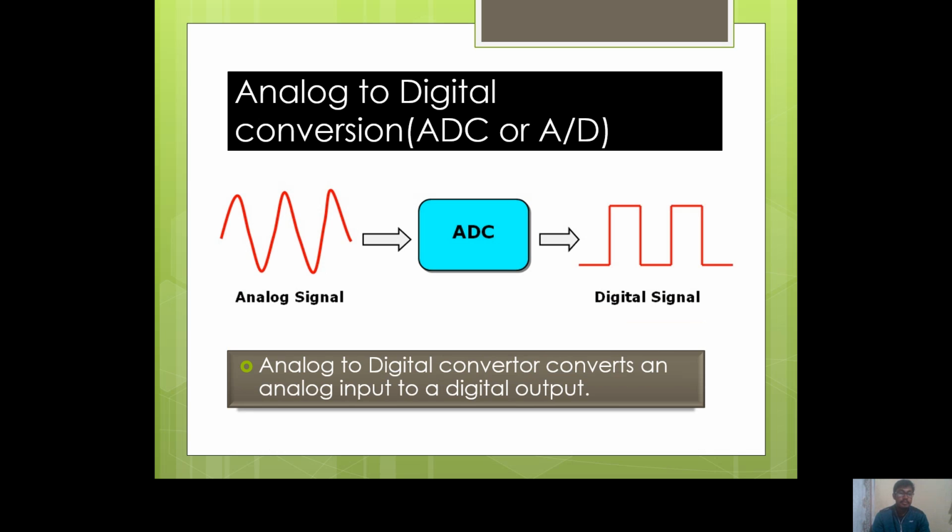Analog to digital conversion. Analog to digital conversion converts an analog input to a digital output. You can see in the diagram analog signals, ADC converts into digital signals.